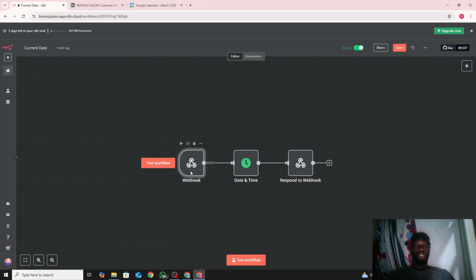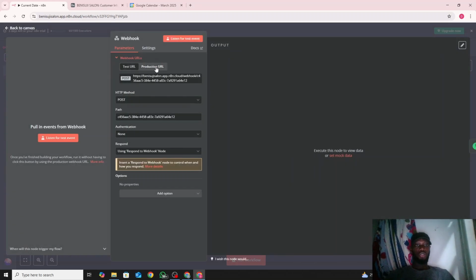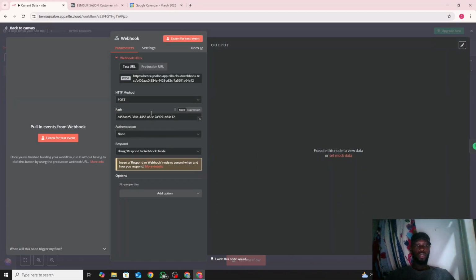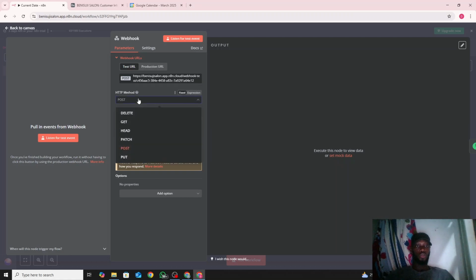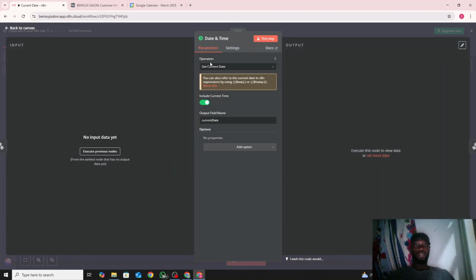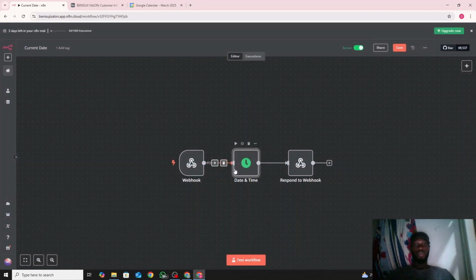Like I said, it's already in production, so we just copy the production URL. Don't forget to set it to post, not get. Since you're also using post, you change it to post. And then you add date and time, and this is a node named anything. All you do is go to the plus sign and add date and time.